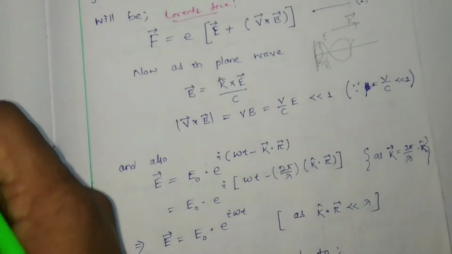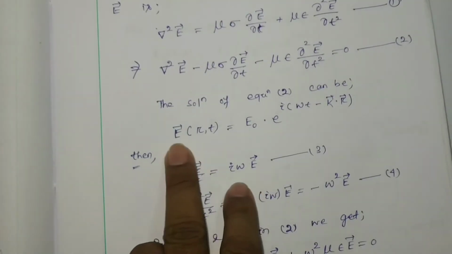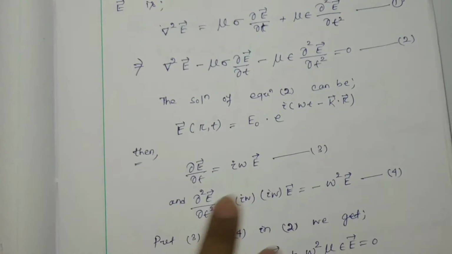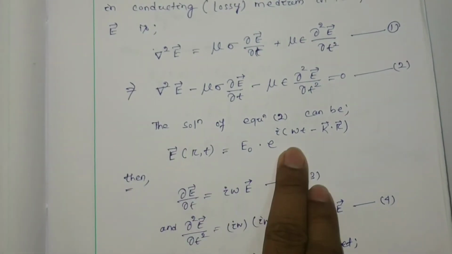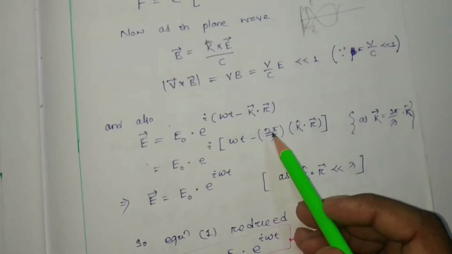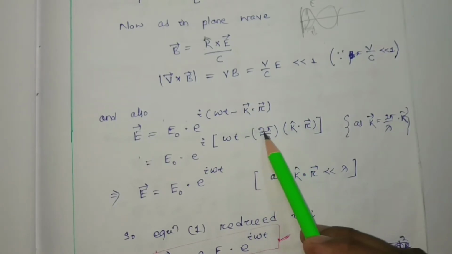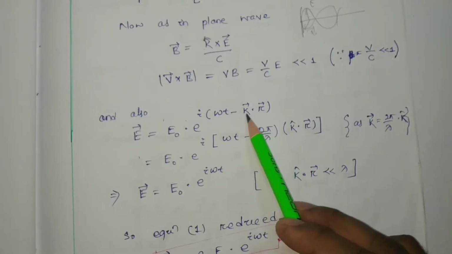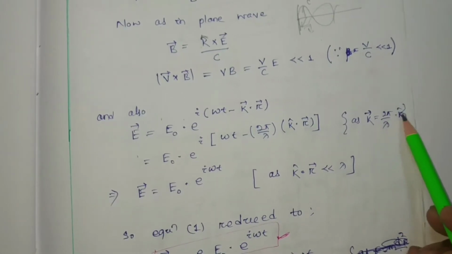These things we have already discussed many times. So you can go back, the solution of this differential equation will be in this form. Instead of k we can write 2 pi by lambda, and the k vector is nothing but 2 pi by lambda into the unit vector of k.